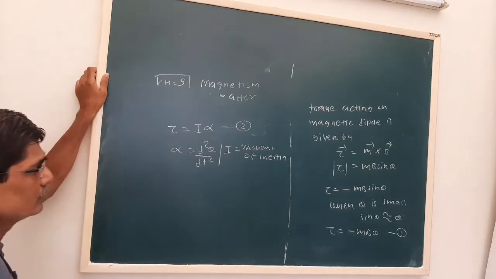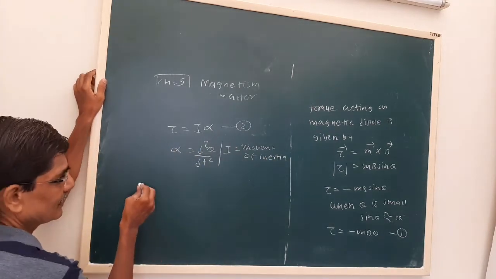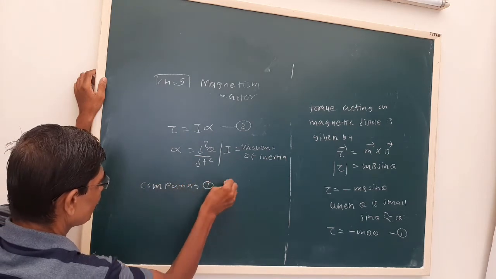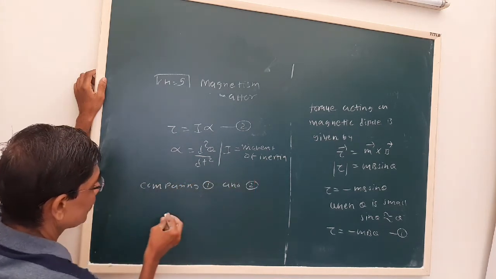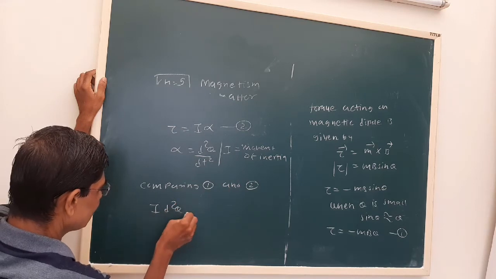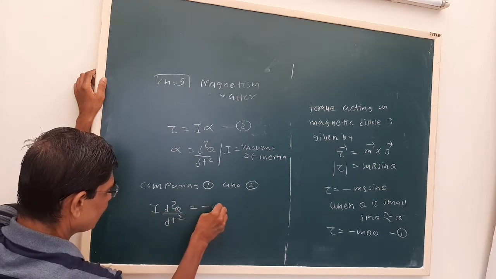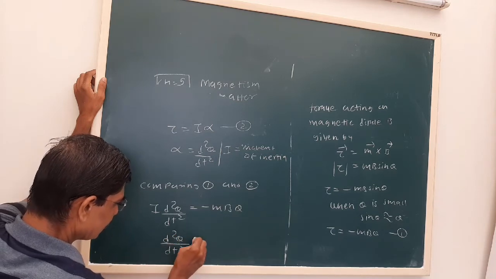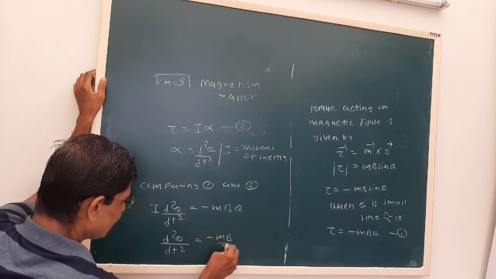If I compare these two, I d square theta by dt square is equal to minus mb theta. That is, d square theta by dt square is equal to minus mb upon I theta.